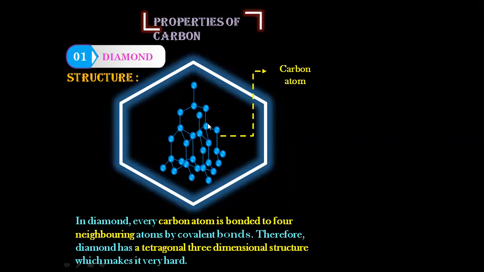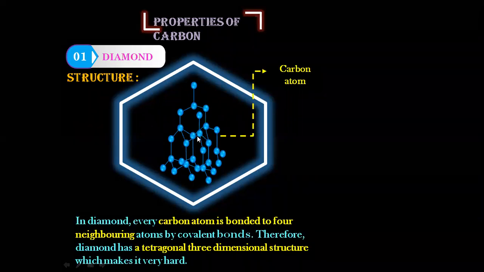And because of such structure, if you observe, 1 carbon is at the top and 3 are at the base. Can you see here? Every carbon में एक carbon top पे होता है और 3 are at the base. So that is why this structure is called tetragonal. Tetra means 4 bonds, and the structure is not in the front only, it's a 3-dimensional structure. We all have seen diamond, isn't it? So the most important point here is the diamond. In the case of diamond, every carbon is bonded to 4 neighboring carbon atoms by covalent bonds. And therefore, the diamond is called a tetragonal 3-dimensional structure, which makes it very hard.